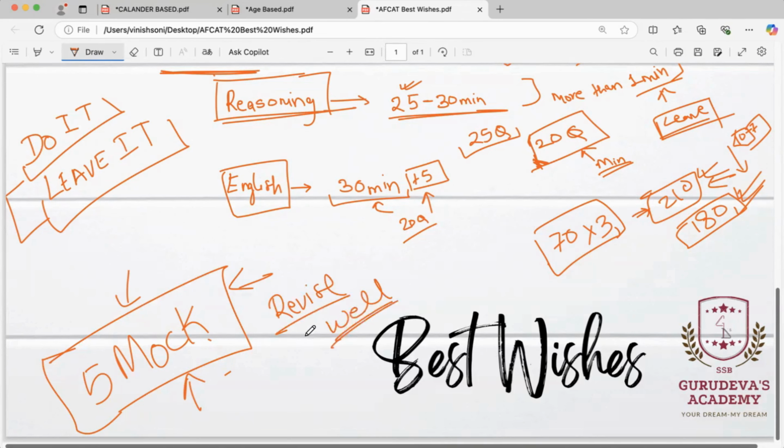Revise well all the concepts which we have learned. Take this as if you are giving your live AFCAT exam. Consider this mock test as your live exam, and be rest assured that the questions appearing in your mock test will be very similar to the questions which will appear in your AFCAT exam. Leave that to me.